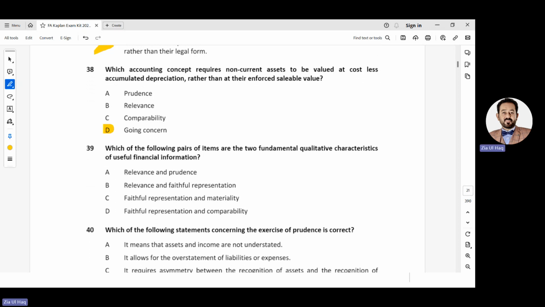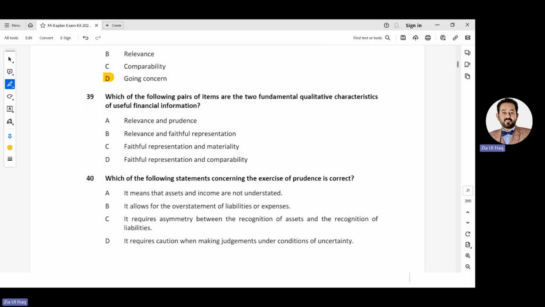And 39. Which of the following pairs of items are the two fundamental qualitative characteristics of useful financial information: relevance and faithful representation? First, relevance and prudence, no. Relevance and faithful representation, yes. Faithful representation and materiality, no. Faithful representation and comparability, no. Comparability is enhancing.